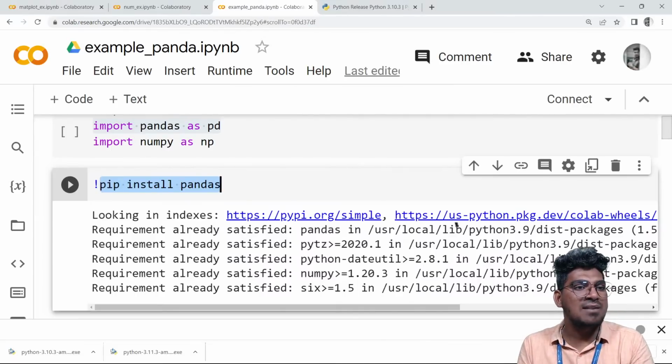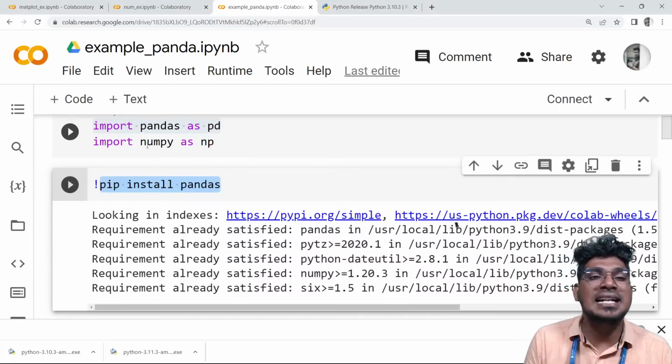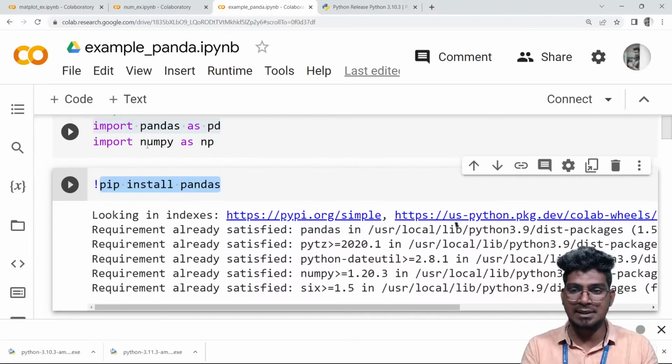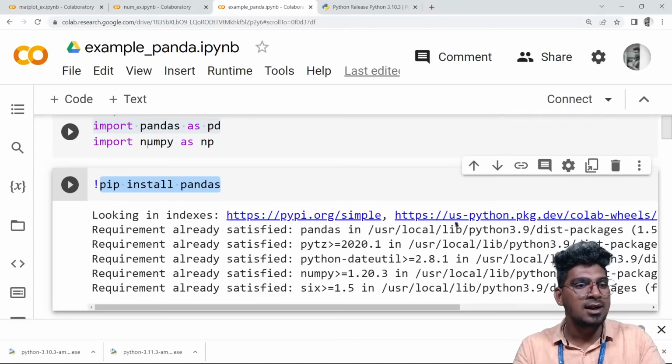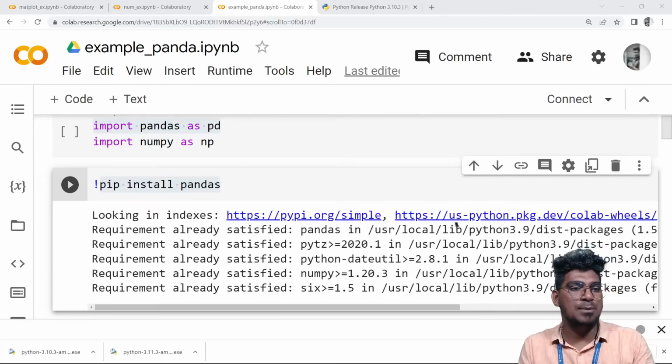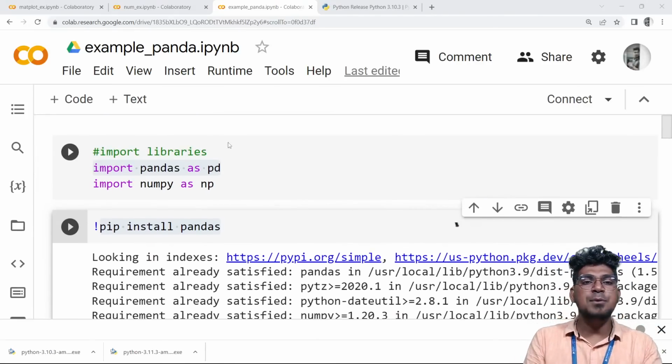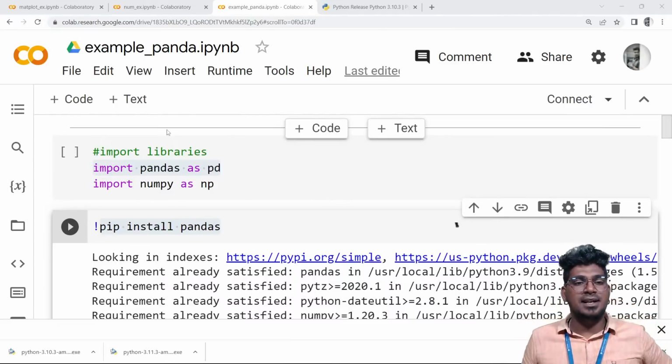So now I'm going to complete this particular Pandas library. For the internship users, I can explain matplotlib as well. Today I'm going to complete the Pandas library for the participants in the live session. For the internship users, I can explain more about matplotlib and also seaborn. Okay, right. So now I'm going to explain the Pandas library here.